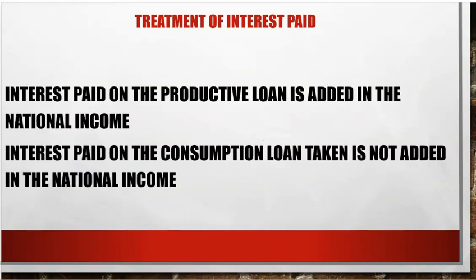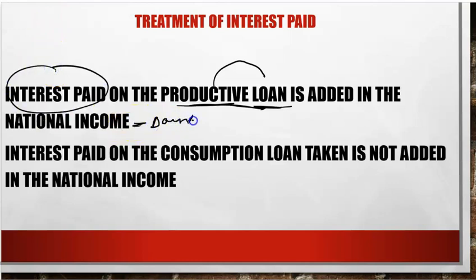One more thing which is very, very important while calculating national income or answering the questions on whether it is added or not is the payment of interest. It is very easy to classify the interest payments here, because we need to understand what is the use of the loan. If the loan is taken for productive purpose, if we have taken a loan from a bank and invested it for productive purposes, then the interest paid on that loan is surely added in both national and domestic income. So the answer will be yes, if it is a productive loan.